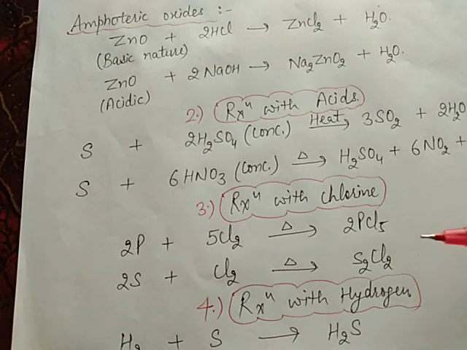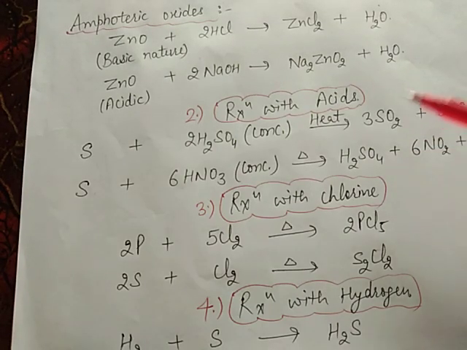Here we take another example. N2 plus 3H2 will form 2NH3, meaning nitrogen plus hydrogen gives rise to ammonia gas. So all these are the chemical properties of nonmetals.